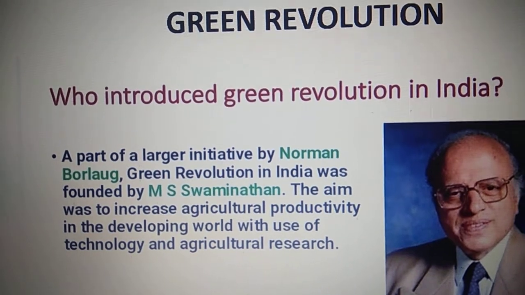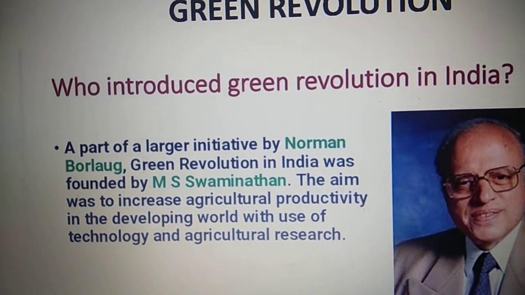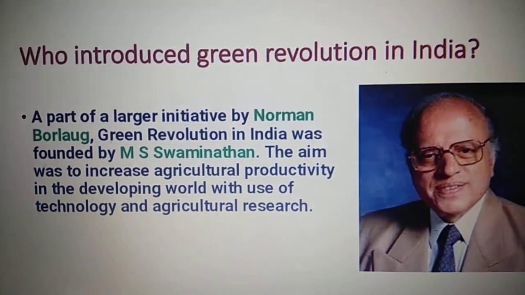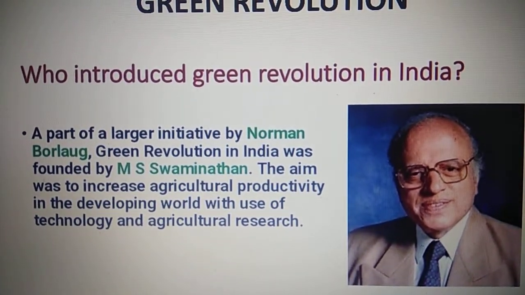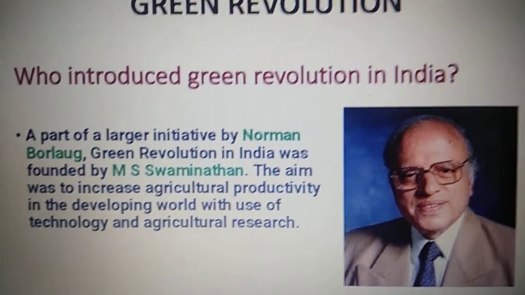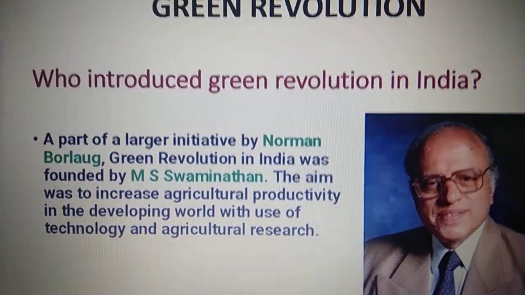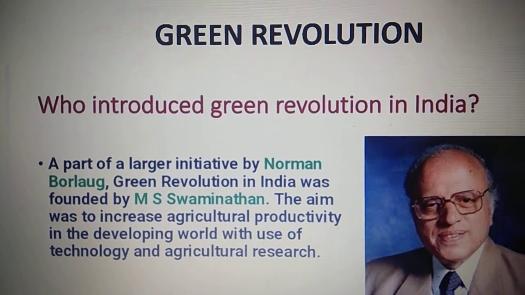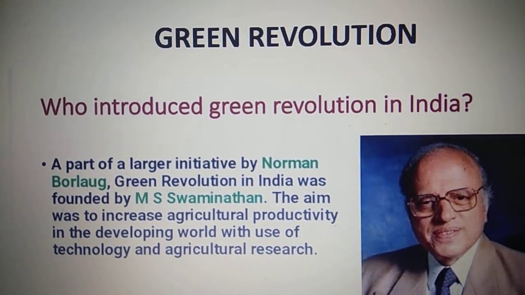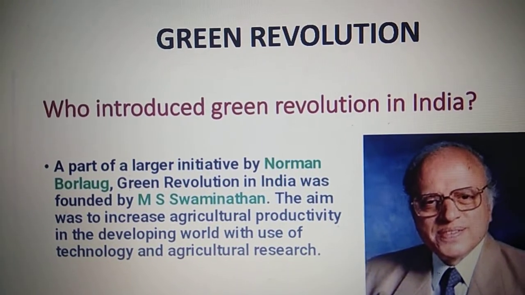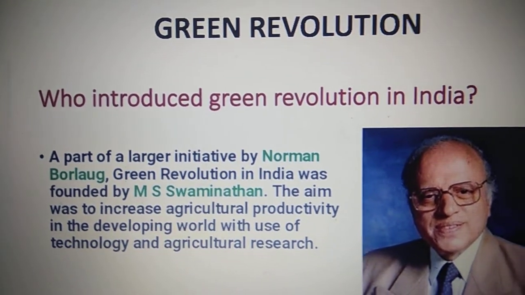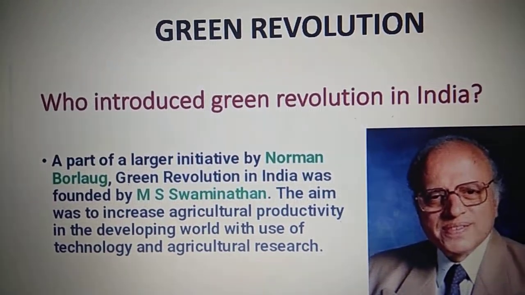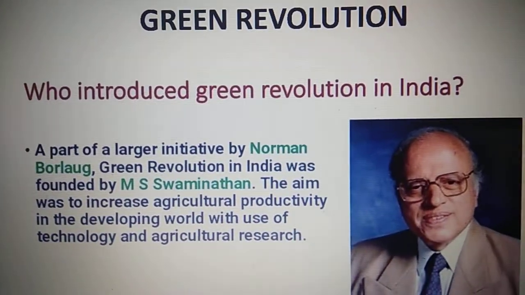But with the help of these high yielding variety seeds, the stalks would remain small and would be loaded with grains. So with the help of this, food production, especially rice and wheat, increased by leaps and bounds, and that is why we called it the Green Revolution. Suddenly a country which was struggling to feed its population now had surplus food that could feed its own population and also be exported to other countries.